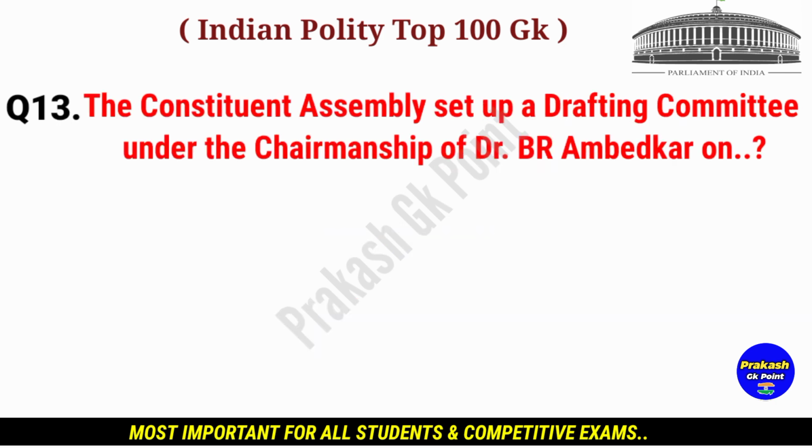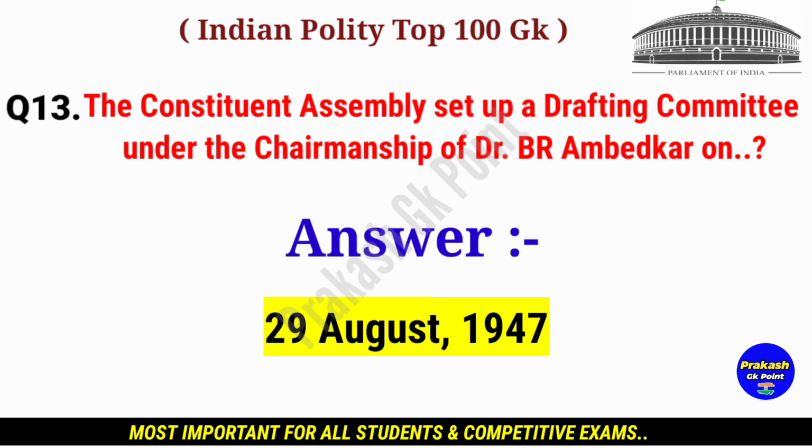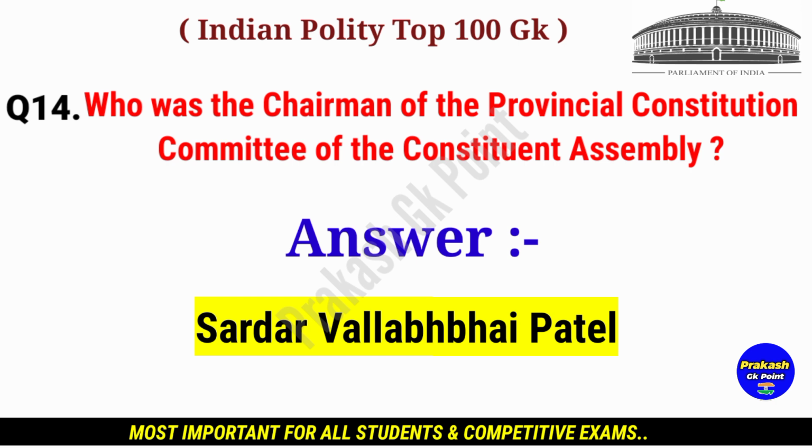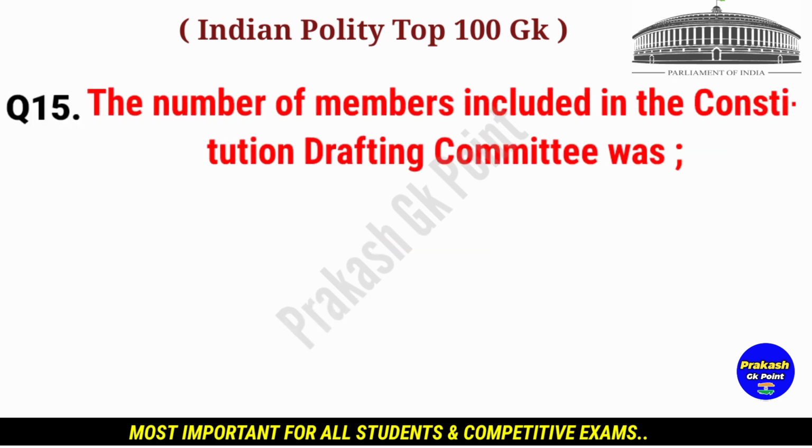The Constituent Assembly set up a drafting committee under the chairmanship of Dr. B.R. Ambedkar on? Answer. 29 August 1947. Who was the chairman of the Provincial Constitution Committee of the Constituent Assembly? Answer. Sardar Vallabhbhai Patel. The number of members included in the Constitution Drafting Committee was?